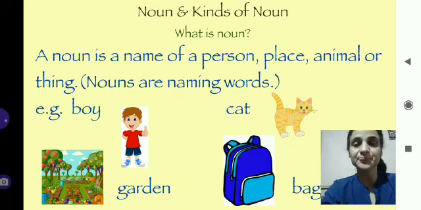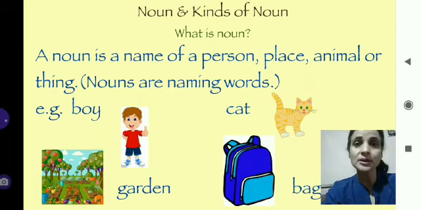this topic. So children, the very first question is, what is a noun? A noun is the name of a person, place, animal or thing. In short, you can say nouns are naming words. It means the things, the persons, the animals which we know by their names, that is called a noun.